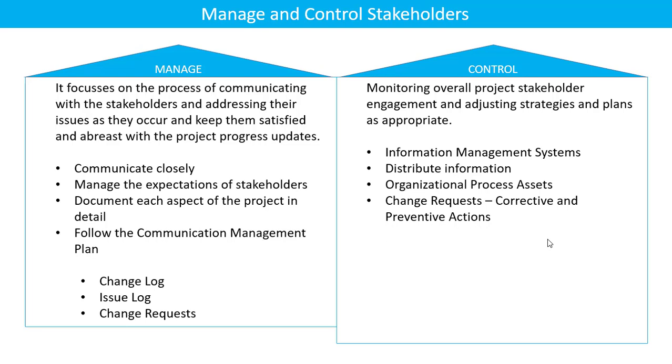So these are the things like change log, issue log, change request we discuss with the stakeholders at each and every stage. So we are going to actively manage the expectations of stakeholders, which will result in better project acceptance. And how are we going to do it? By using changelog. So what does a changelog do? Changelog captures the changes which occur in a project. The project manager needs to communicate with his stakeholders to reach an agreement on the change request.